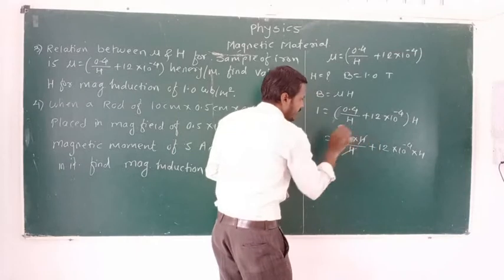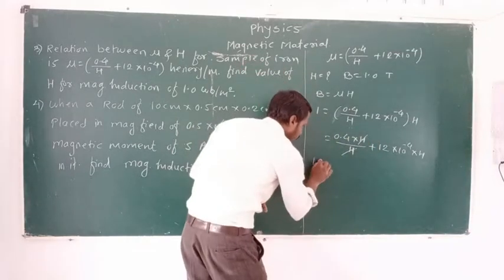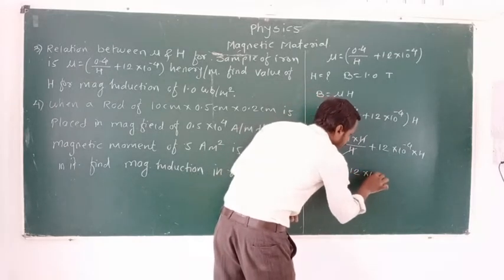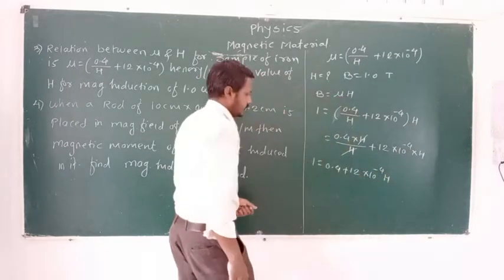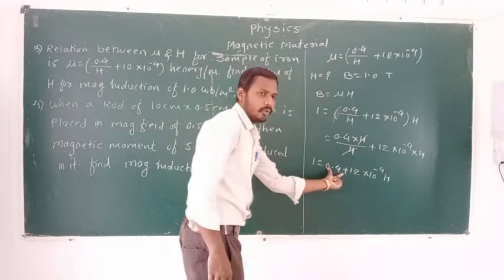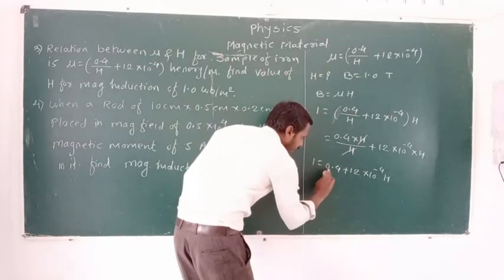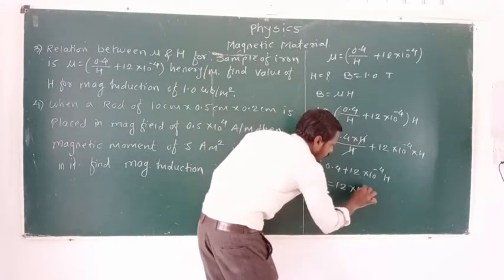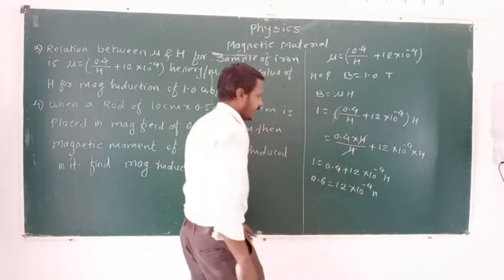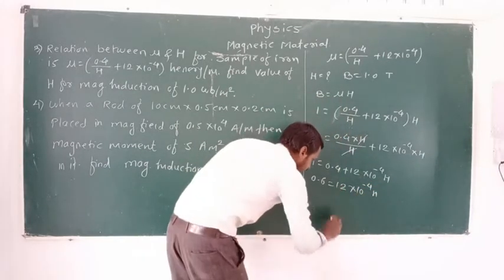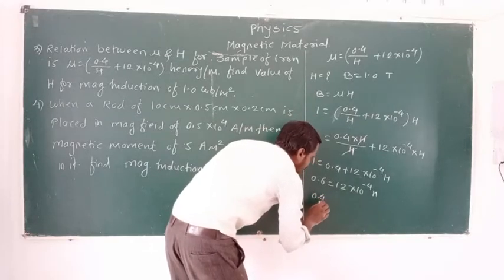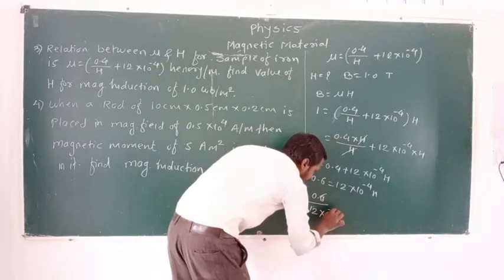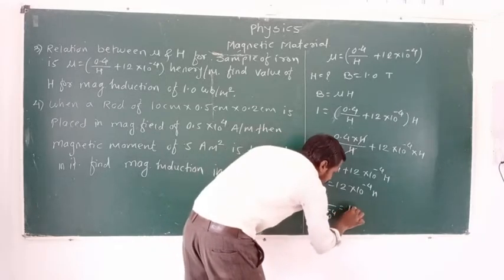Here h and h gets cancelled. Okay, 1 is equal to 0.4 plus 12 multiplied by 10 raised to minus 4 into h. Taking the 0.4 on the left side, 1 minus 0.4, that is 0.6, is equal to 12 multiplied by 10 raised to minus 4 h. Okay, and dividing by this term, we can write here 0.6 divided by 12 multiplied by 10 raised to minus 4 is equal to h.